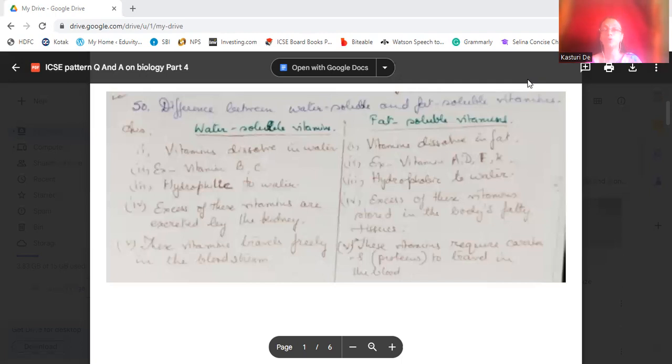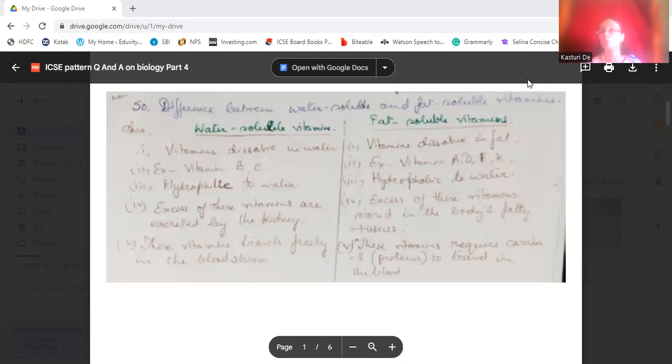So, the first question for today is the difference between water soluble and fat soluble vitamins. We know there are two types of vitamins, that is water soluble and fat soluble vitamins. Vitamin B and C, that is B1, B2, all these vitamin B, are water soluble vitamins, and fat soluble vitamins are A, D, E, and K. Water soluble vitamins dissolve in water.